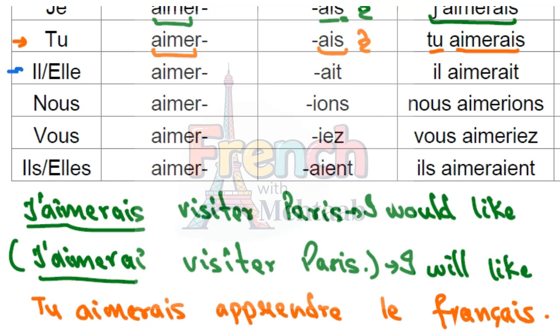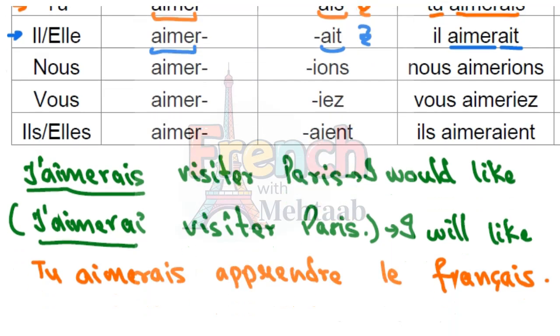Now take the third subject. Sujet could be il or elle. The verb is aimer, and then we would add the termination ait. Again, the ending t would be silent, so it's pronounced as a. So we would take the verb as it is, and we would add ai to it.